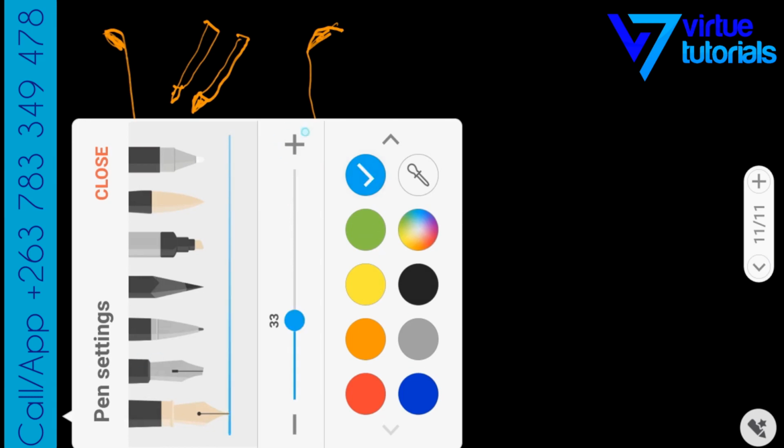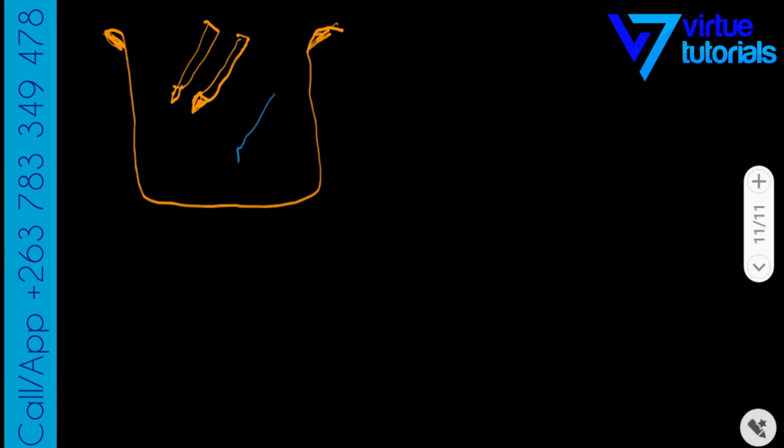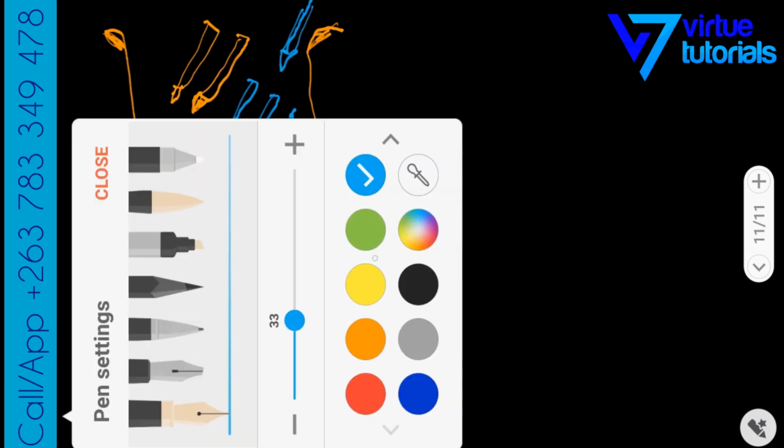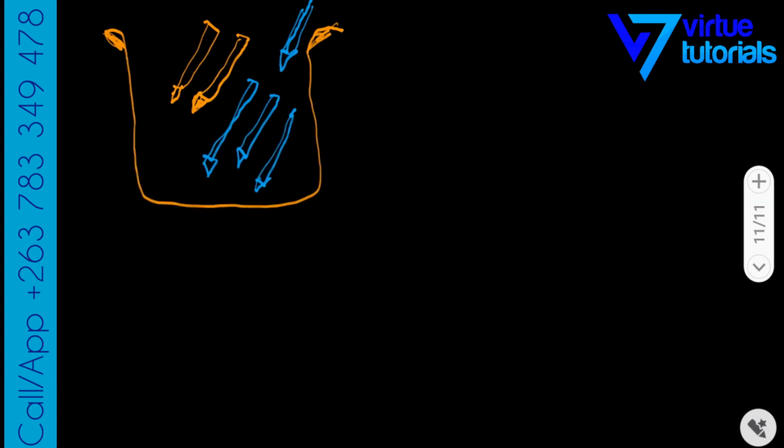You've got a blue pen, another blue pen there, another blue pen here, possibly another blue pen there, and then you've got green. You've got a green pen, a green pen in the box, and a green pen in the box.